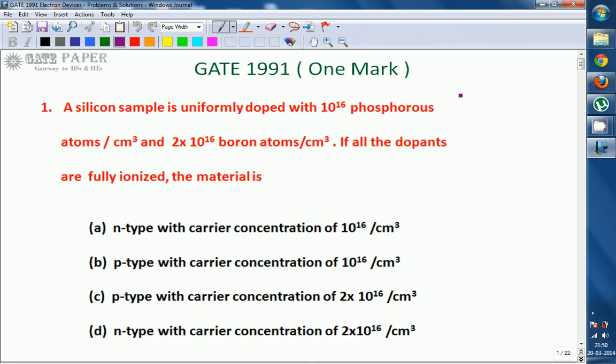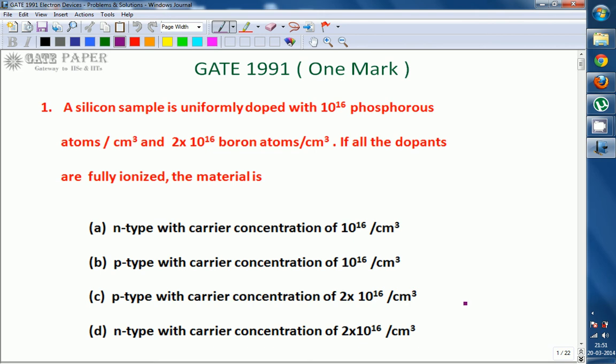And we know that whenever an intrinsic semiconductor is doped with pentavalent impurities, it will turn towards N-type semiconductor, and whenever an intrinsic semiconductor is doped with trivalent impurities, it will go into P-type semiconductor.